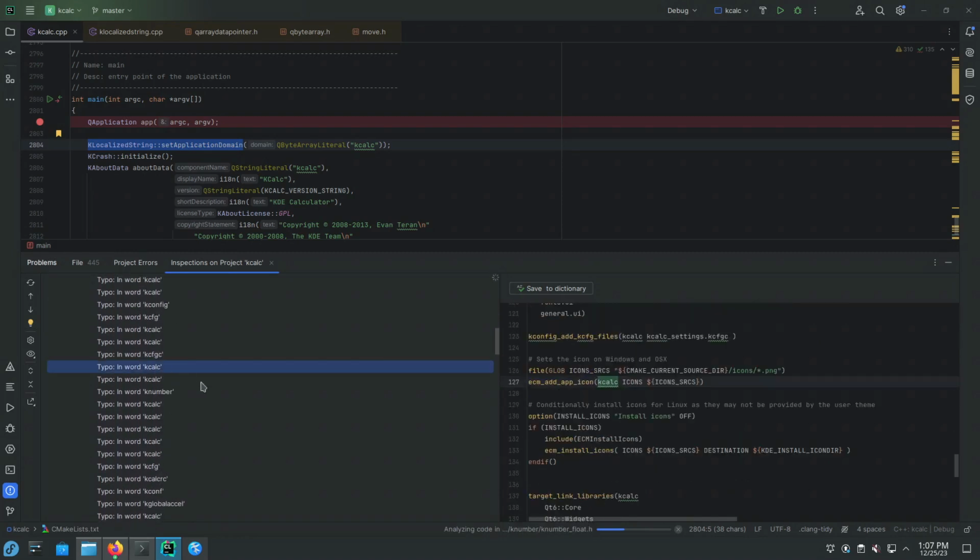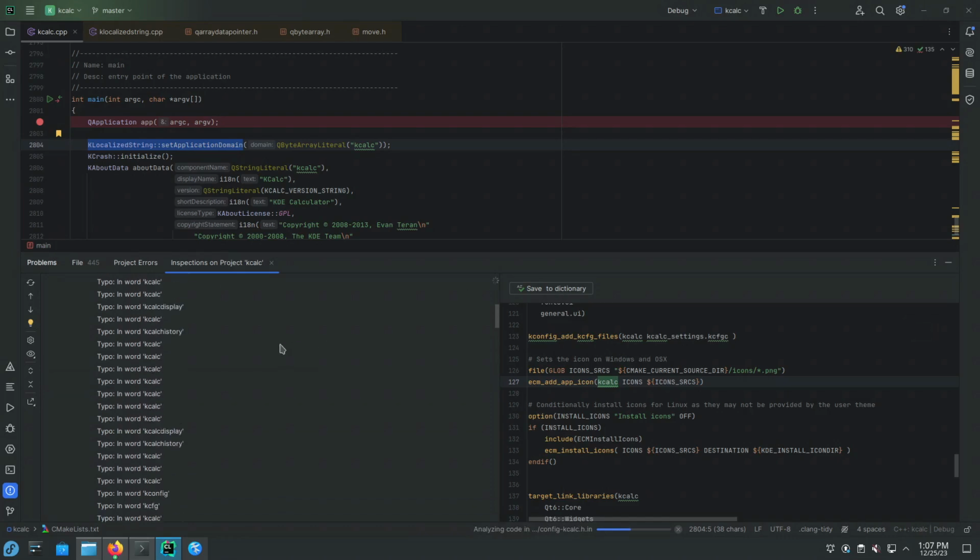So it says that kcalc is misspelled because it doesn't exist in any dictionary, and then it offers you to add kcalc to the dictionary. But then in order to have fewer typo issues, you're going to add many words to the dictionary. When you open in CLion another KDE Git repository, there will be thousands of typo issues which will require you to add more strings to the dictionary, etc., etc.